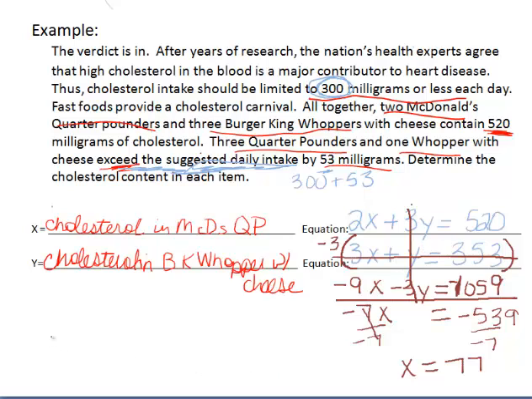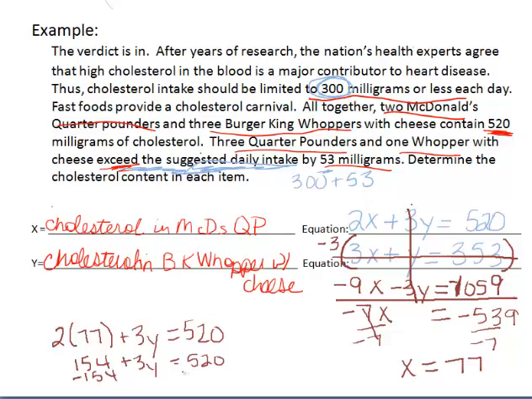I'm going to write that over here. I'm just going to plug it into the top equation. So I have 2 times my x value that I just found, 77, plus 3y equals 520. 2 times 77 is 154, plus 3y equals 520. So you're going to subtract 154 from both sides.